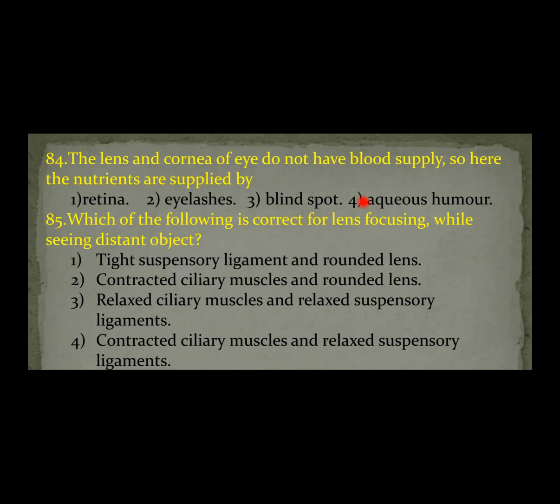When suspensory ligaments are tight, that means tension increases in them, the lens becomes flattened, not rounded. So the first statement is wrong. Contracted ciliary muscles: when we see a near object, the ciliary muscle undergoes contraction, right? But here they are asking about when we see a distant object.